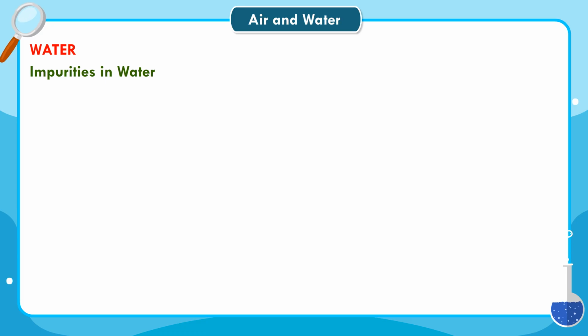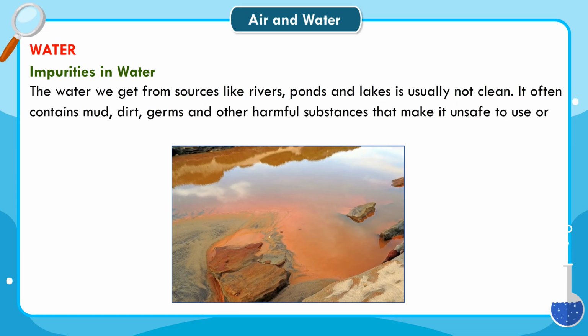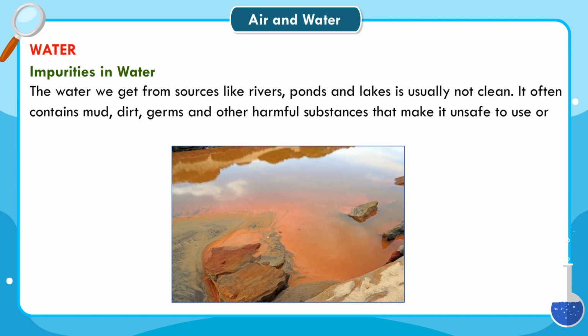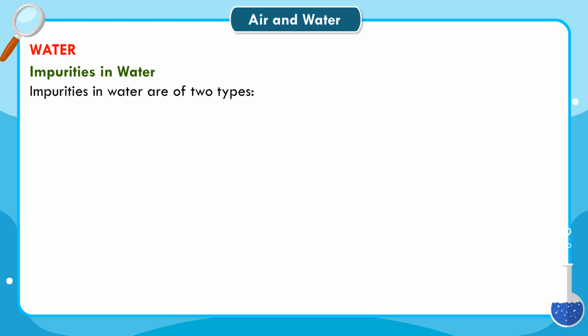Impurities in water. The water we get from sources like rivers, ponds and lakes is usually not clean. It often contains mud, dirt, germs and other harmful substances that make it unsafe to use or drink. These harmful substances are called impurities. Impurities in water are of two types.